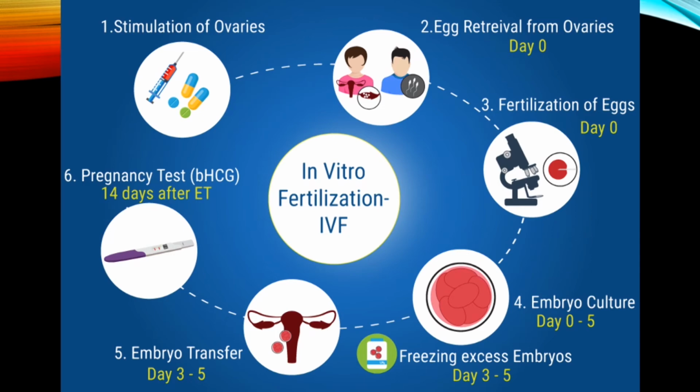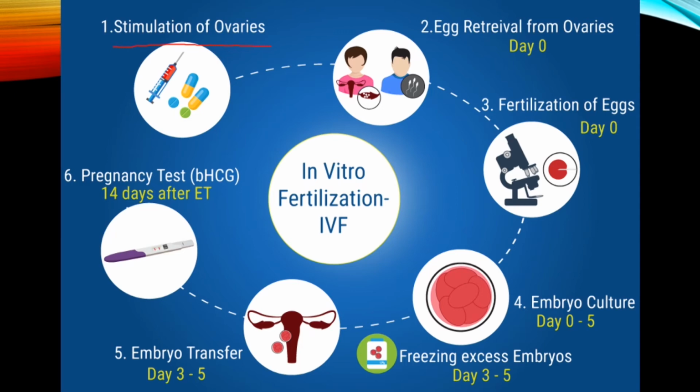We have of course IVF. IVF stands for in vitro fertilization, literally meaning in glass fertilization. So let's have a look at how it works. The first thing which happens is that we might need to give some hormones to cause the ovaries to produce egg cells. It might be that the lady can't produce egg cells, so she might have injections which help her to produce them. Sometimes that's all that's required.